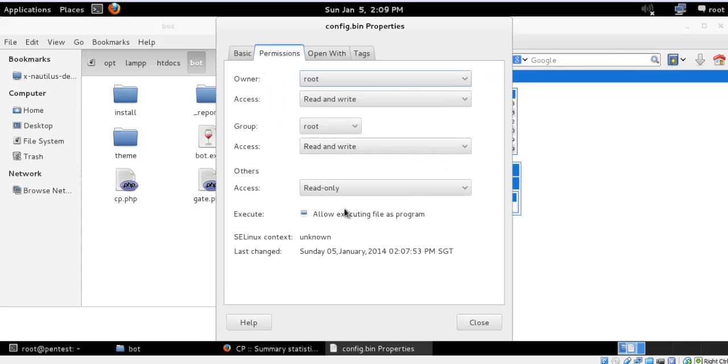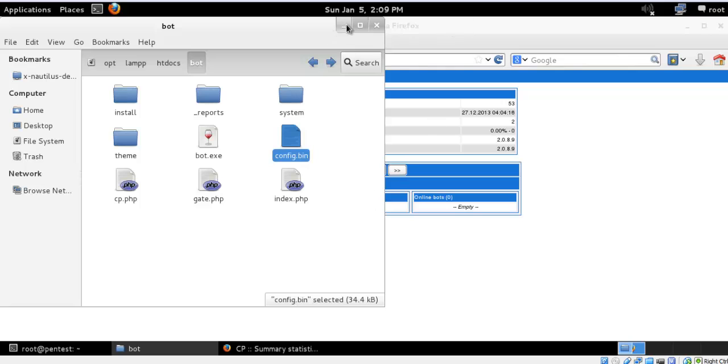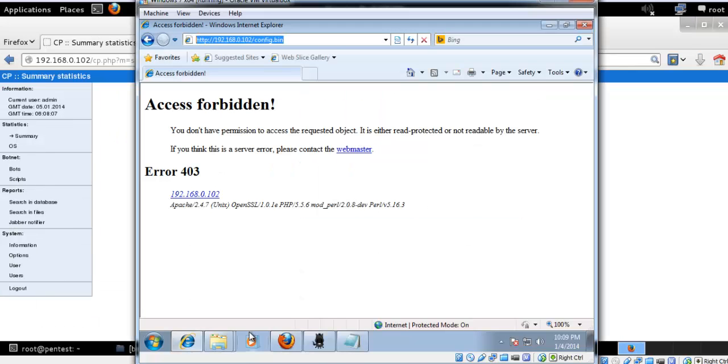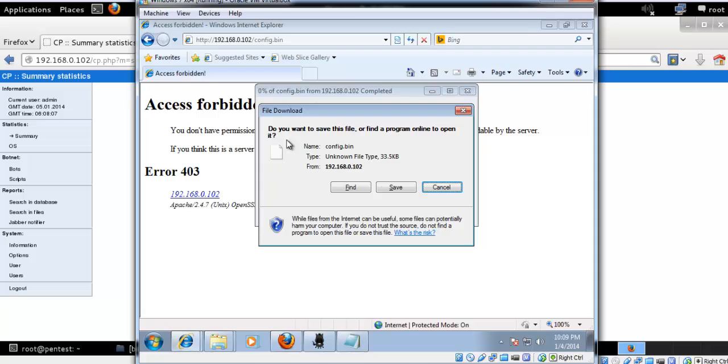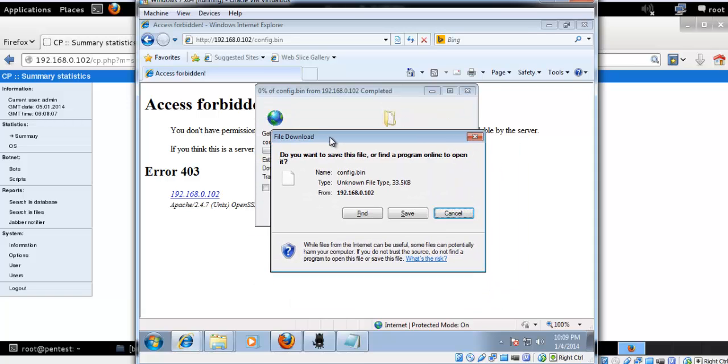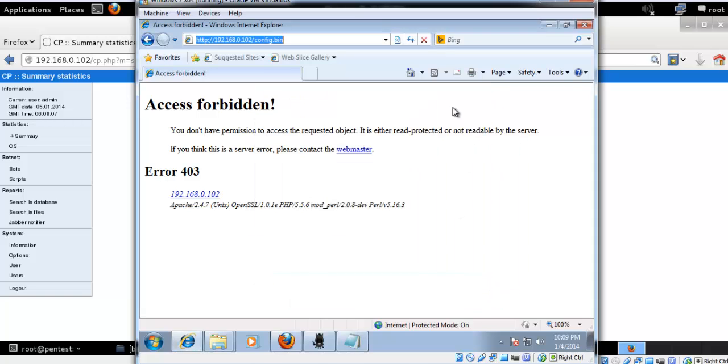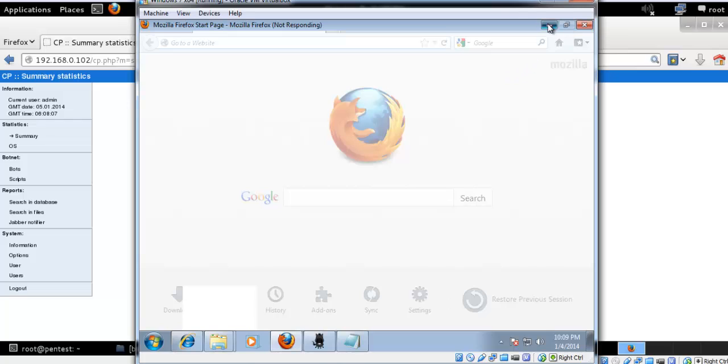In the permission, read only or read and write for other access. So let me go back to my server over here, and if I enter, it gave me a permission to download the file. So that means the path is correct.